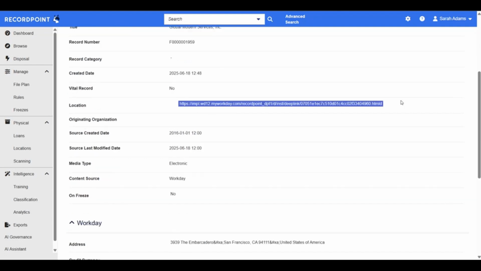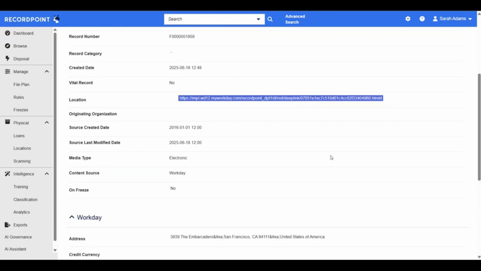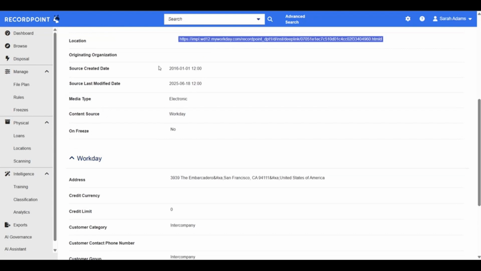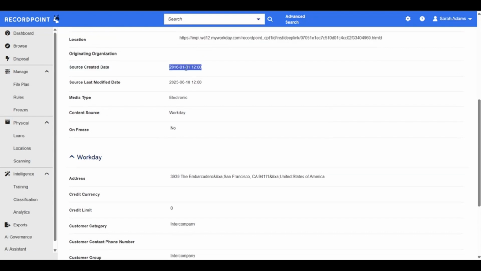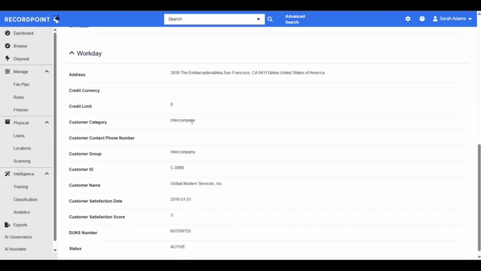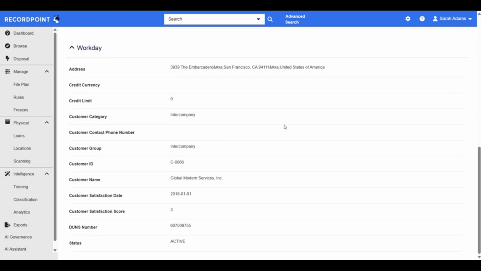This is a working hyperlink, so if I would like to click directly into Workday and I have that user permission, which I do, it'll automatically pop up. You can also see when this company was created in Workday. We also have specific metadata that we've pulled directly from Workday, including the company's address, the category, the group, the customer ID as per Workday, and even the CSAT score.